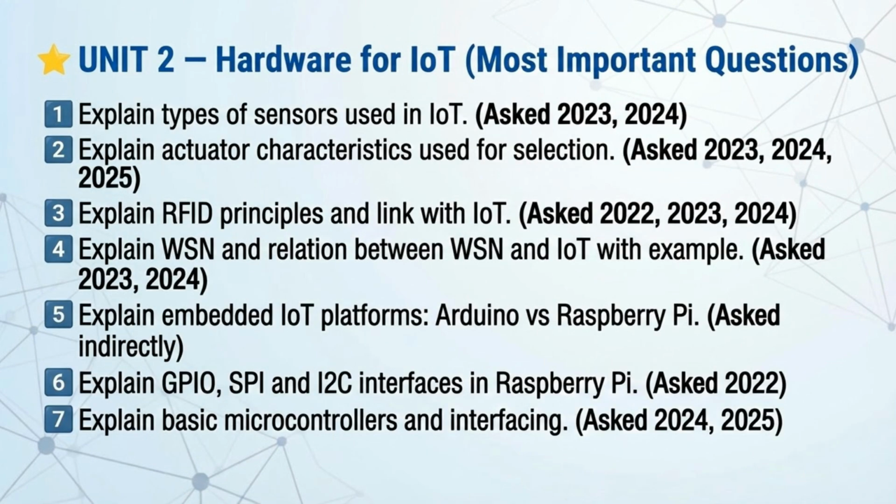Unit 2 focuses on hardware for IoT. The most important questions relate to sensors, actuator characteristics, RFID principles, WSN and its relation to IoT, embedded platforms like Arduino versus Raspberry Pi, and microcontroller interfacing.